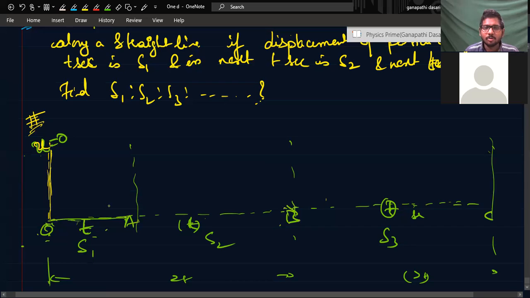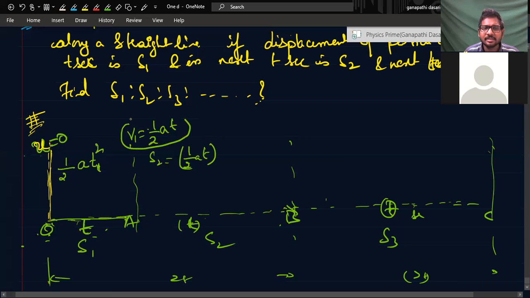So if you have to use S is equal to ut plus half at square, here u is 0, so S1 is equal to half into a into t square. But for the second part, if you want to find u, you need to get v1. v1 is equal to 0 plus a into t.